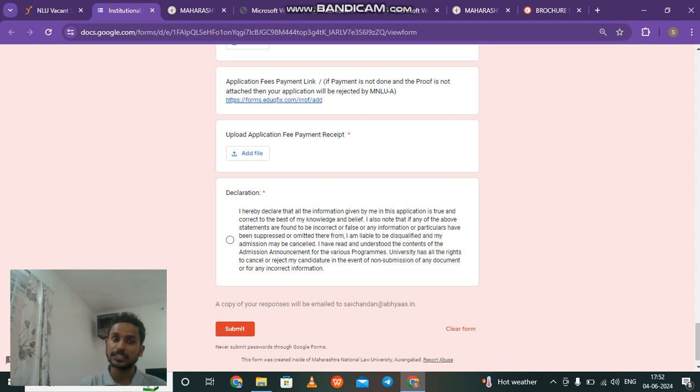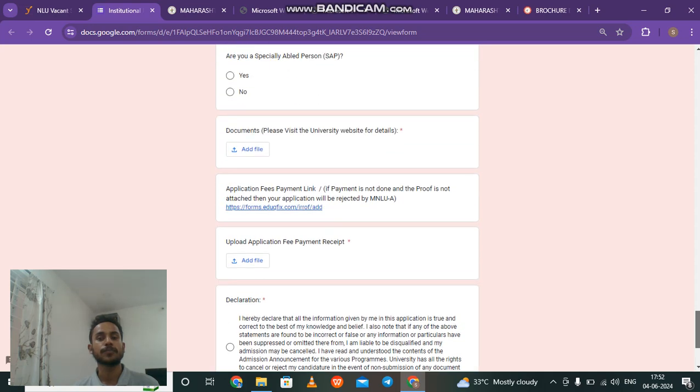Remember, the 8th is the last date. On the 12th you will get the first list and you can check your name there. If your name is reflected, you can further avail that seat. If you miss out, then that seat will be given to someone else in the second vacant list round. So be cautious of all these dates and make the payments as soon as possible, because at the end point, or at later stages of making the application, it becomes really tough because the load on the server increases or the website gets stuck. So be cautious of these 2-3 things also.